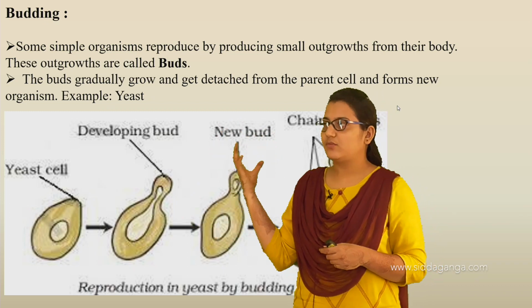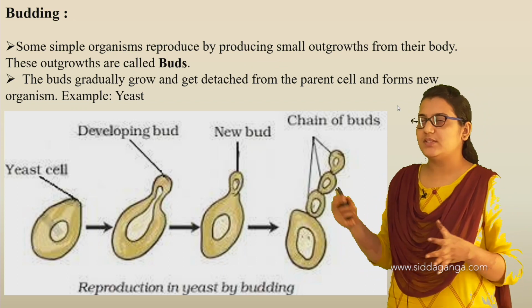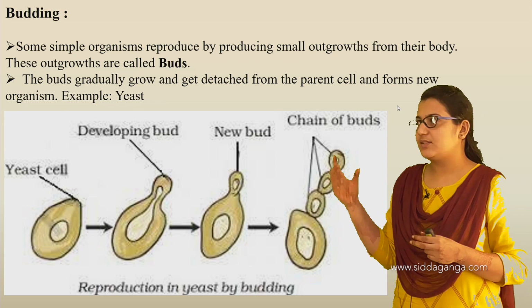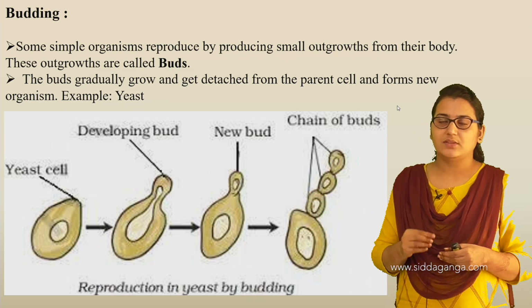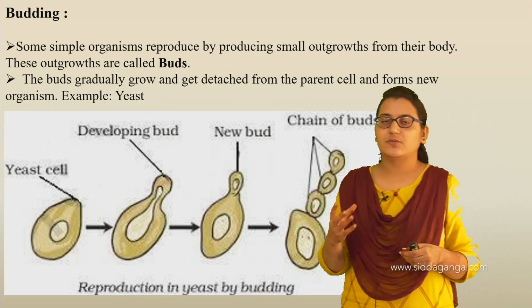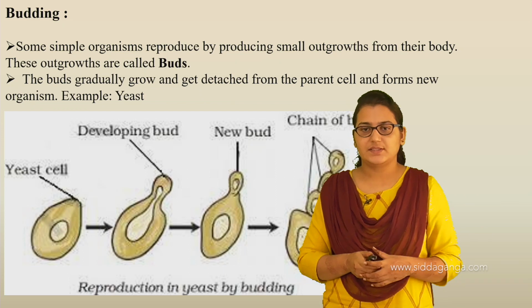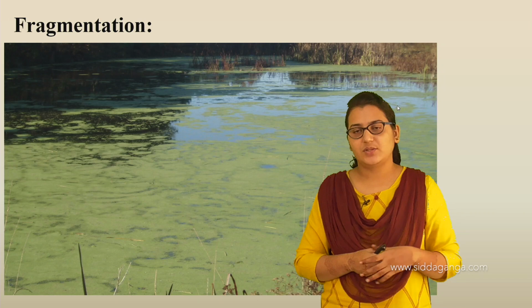Okay, so this is one of the reproduction methods, that is budding. Budding means here the buds are involved. In simple organisms this reproduction happens, where the bud grows, and it gets detached from the parent body and forms a new organism. Example, the yeast cells. And this is one more example of asexual reproduction.